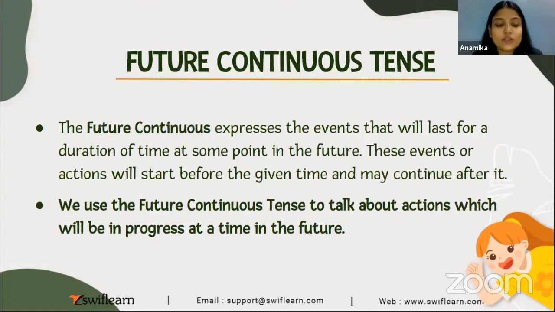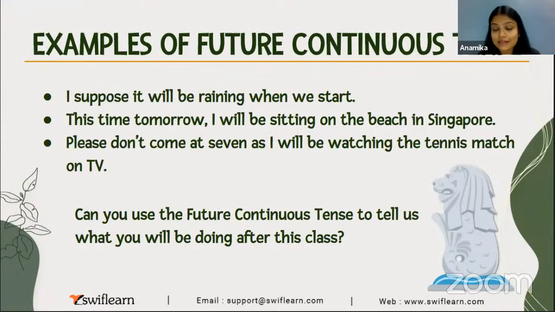So these events or actions will start before the given time and may continue after it. We use the future continuous tense to talk about actions which will be in progress at a time in the future. ठीक है? Now let us just quickly look at some examples so that you get clarity on what exactly future continuous tense is. Okay. I suppose it will be raining when we start.